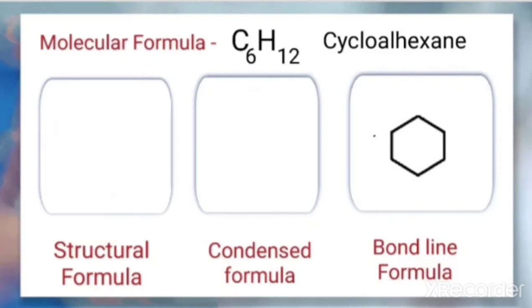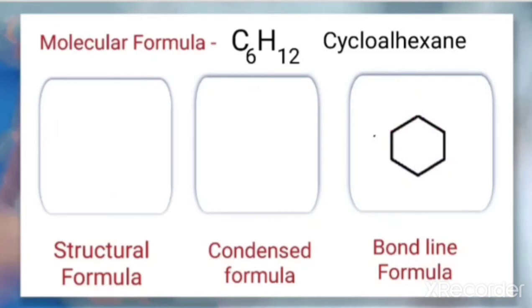So here, let us count, starting from here: 1, 2, 3, 4, 5, 6. So total 6 are there, that means representing here 6 carbon. So that is what we have in the molecular formula, 6 carbon.